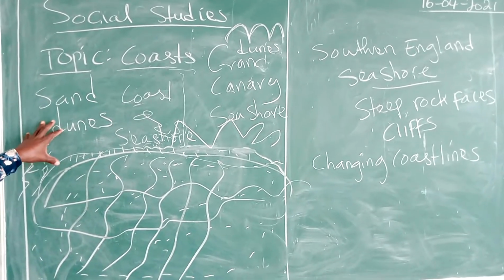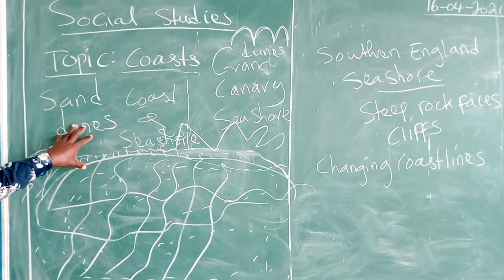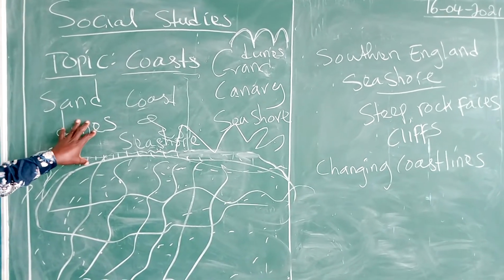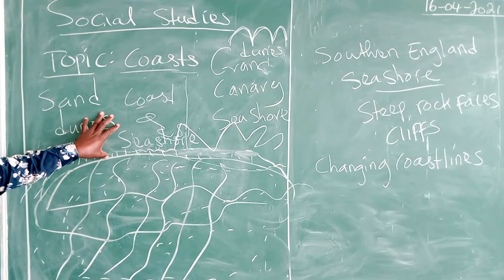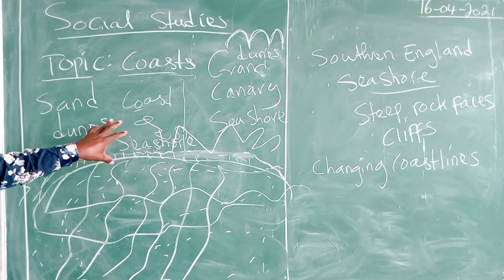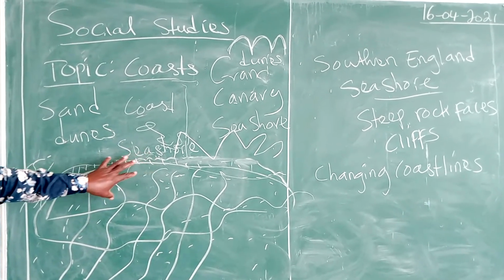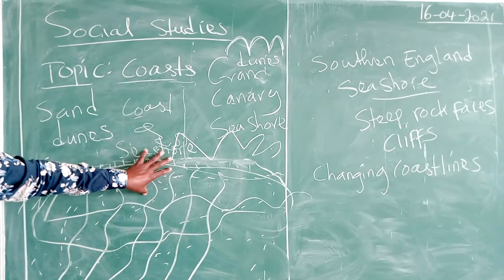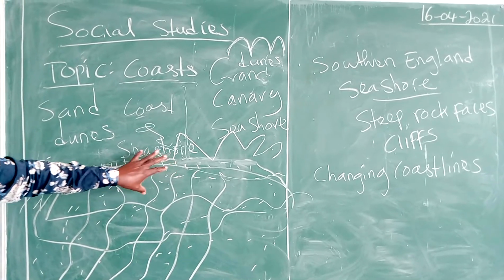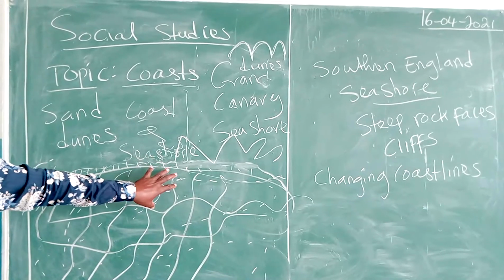This is what we have seen about coast, types of seashores, and how these seashores are classified based on the material that they are made of. The works of ocean waves, how the ocean waves are changing the coastline. Thank you very much. In brief, this is what we have learned in social studies today.